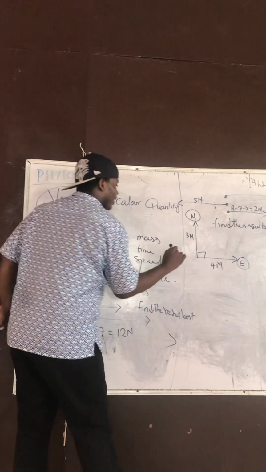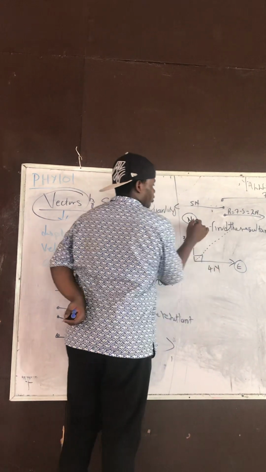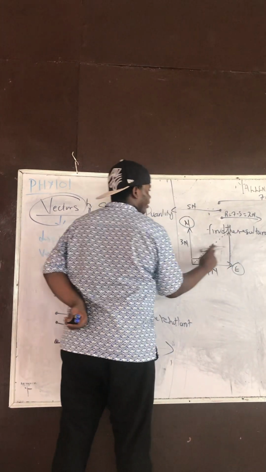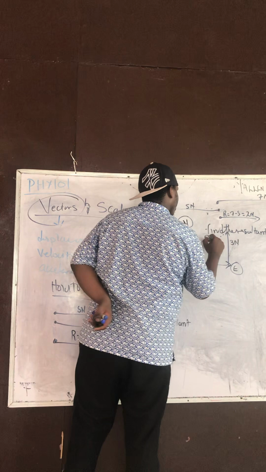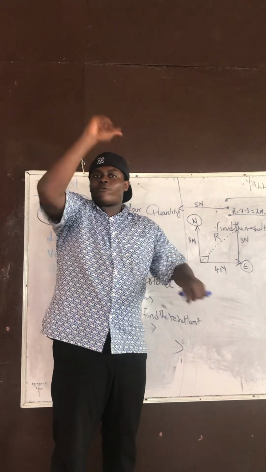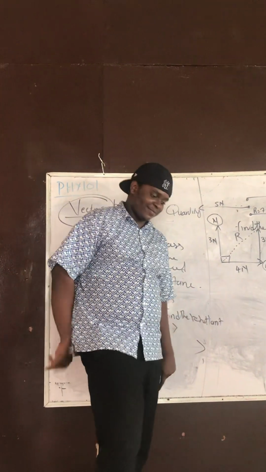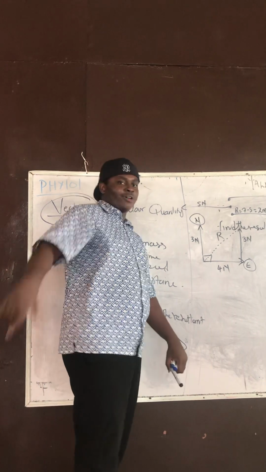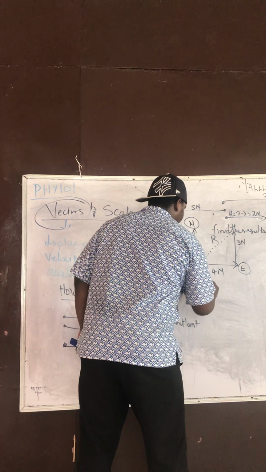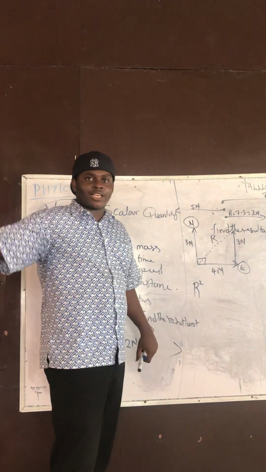What do you do? You draw a line here. This line is automatically equal to this line. If here is 3, here is also 3. And this is the resultant arrow, the arrow I'm looking for. According to one great mathematician, Pythagoras, to solve this problem, the resultant R squared, the hypotenuse, the longest side of the triangle,